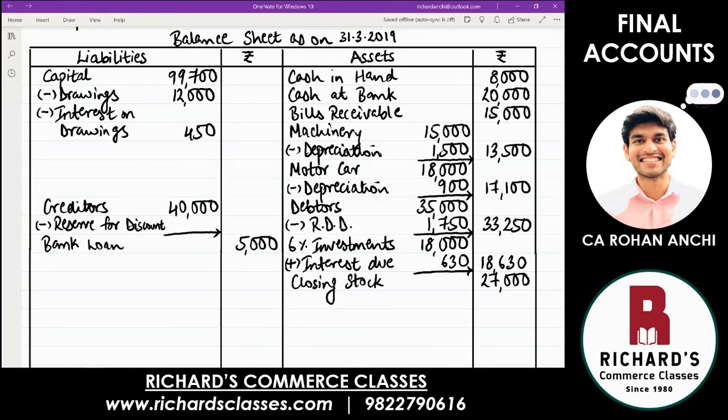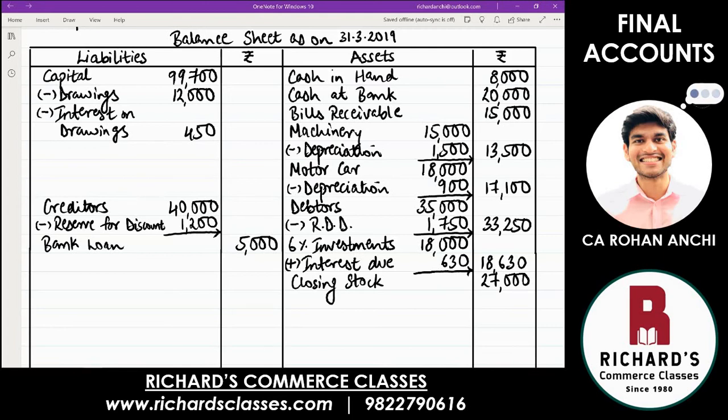Or you can just write the word less discount. And that is being received at 3%. So calculate 3% of 40,000. 1,200. Yes, how much is that? 1,200. 1,200, that's correct.